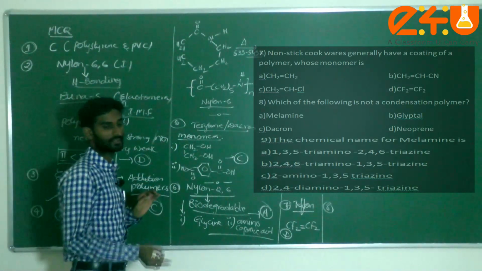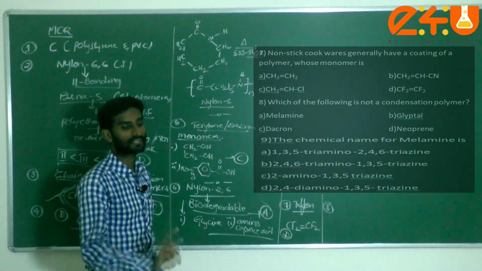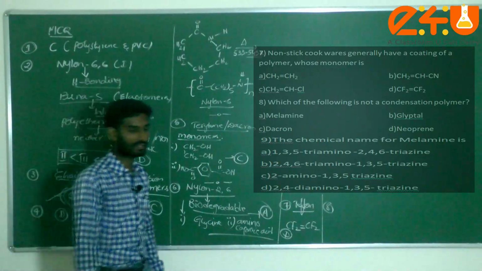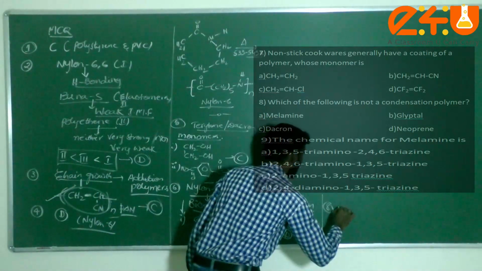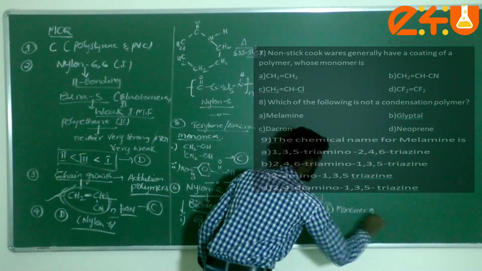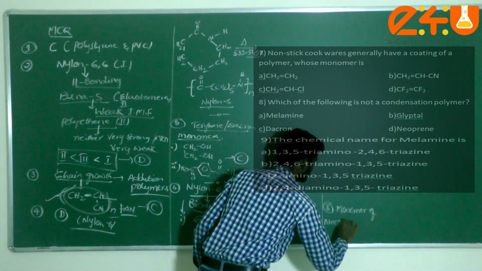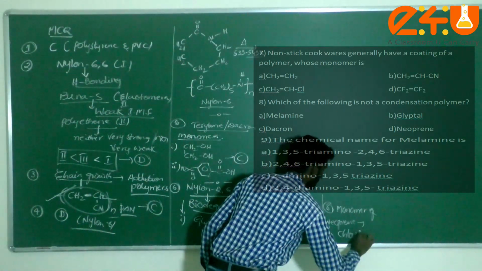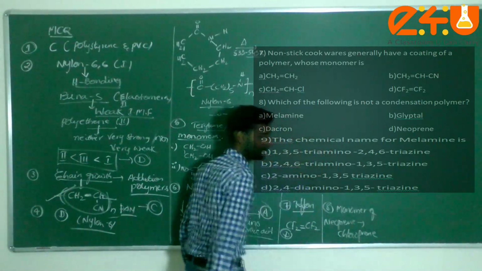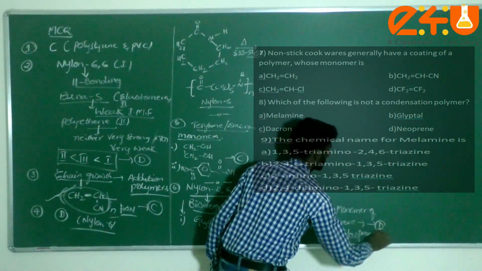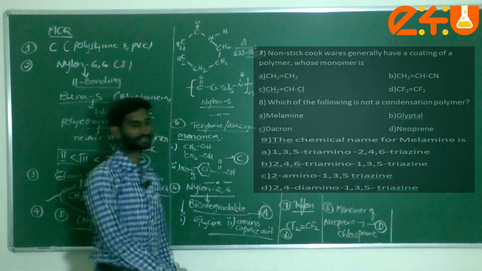They are asking which is not. Neoprene generally comes under natural polymer. What is the monomer of neoprene? Chloroprene. Now they are asking which is not a condensation polymer, that is option D.